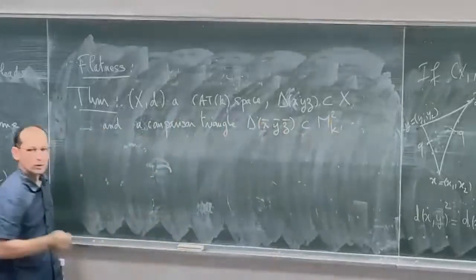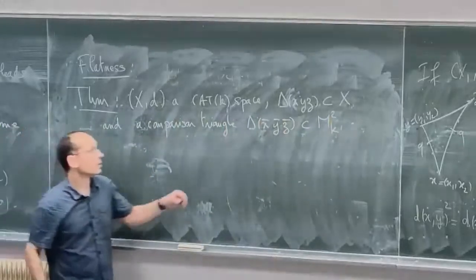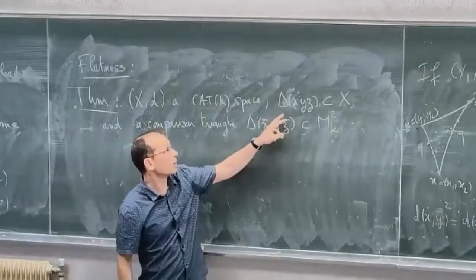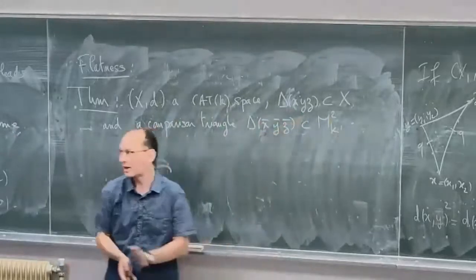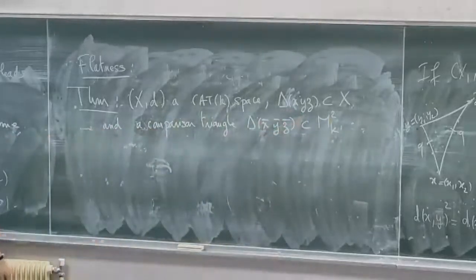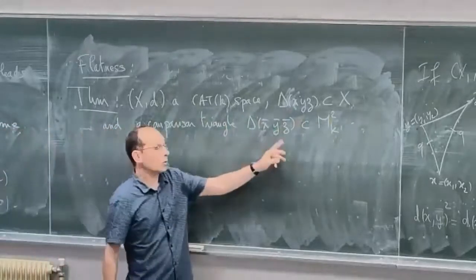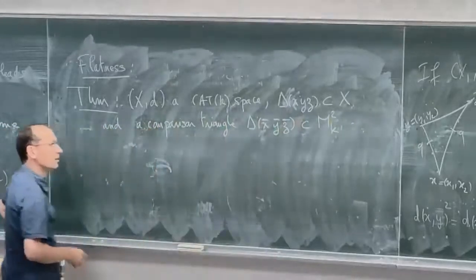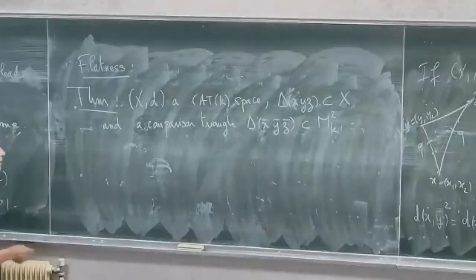So what I know is that the angles of the first triangle at X, Y, and Z are less than the angles of the second triangle at X bar, Y bar, and Z bar. And the result is a kind of rigidity result.